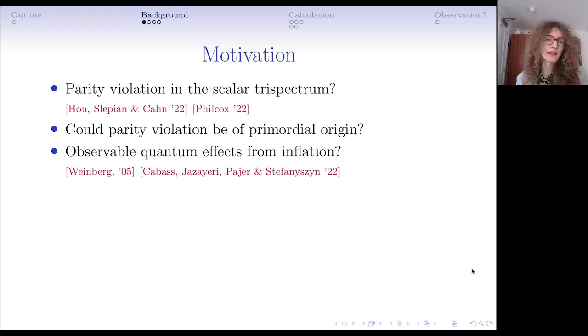This is not a completely crazy thing to imagine, since we know that parity isn't a good symmetry of the standard model. The electroweak sector breaks parity explicitly, and so it's also possible that parity may be a broken symmetry during inflation.